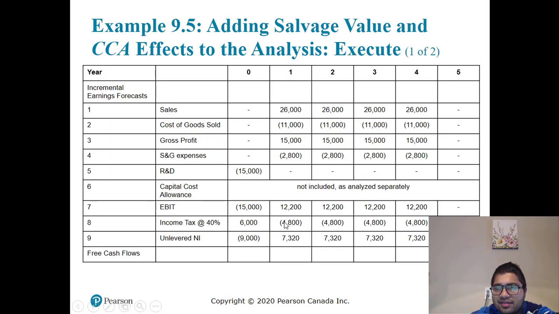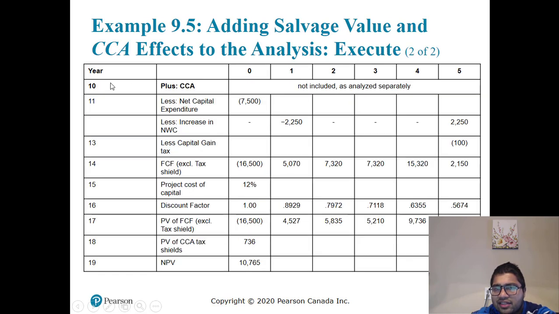So what changes? You do not consider CCA. So you ignore CCA: it is not included in calculating unlevered profit, and it is not included in calculating cash flows. So you instead calculate the present value of the tax shield separately and add it at the end, and you calculate the capital gain tax and deduct it from the 5th year. The rest of it remains the same.